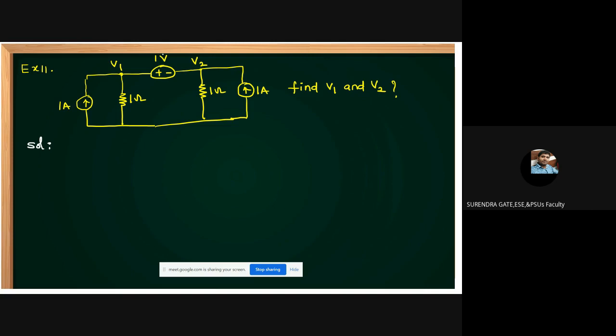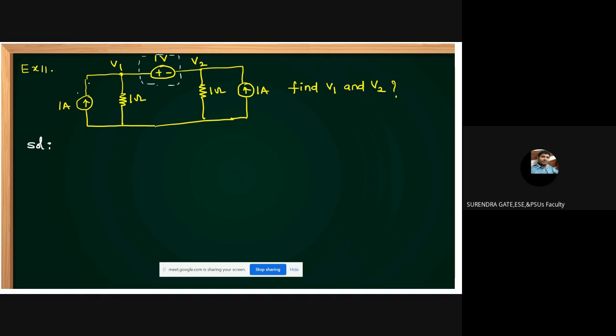Yes, friends, you take this as super node analysis, because this voltage source is not directly connected with the reference source. That's why you apply super node analysis here. If you go for that concept, first apply with respect to this node. For this total, we can apply nodal analysis first.